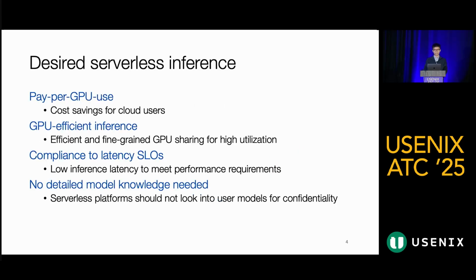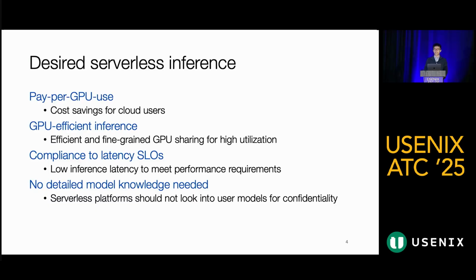Given these limitations, we ask, what should an ideal serverless GPU inference platform deliver? First, pay-per-GPU use. Ideally, users should only pay for GPU resources when they are actively performing inference, which delivers significant cost savings for users. And second is GPU efficiency. The platform should support fine-grained, efficient GPU sharing among inference functions, which enhances resource efficiency for platforms.